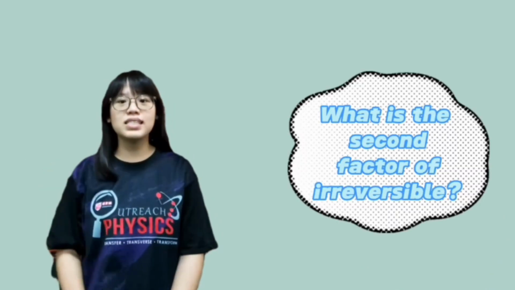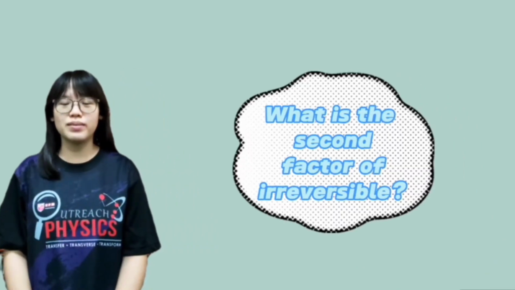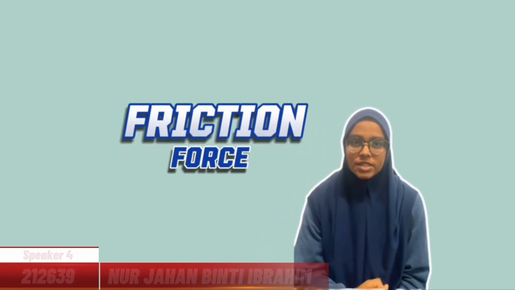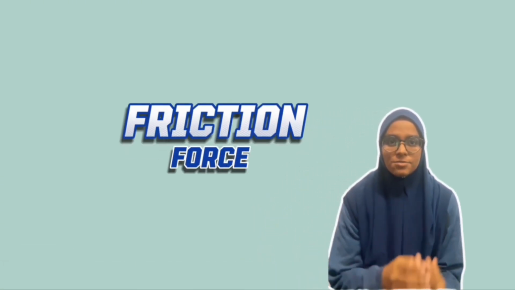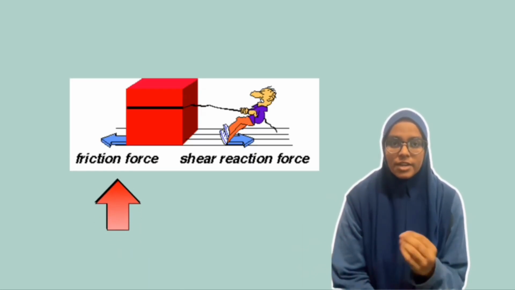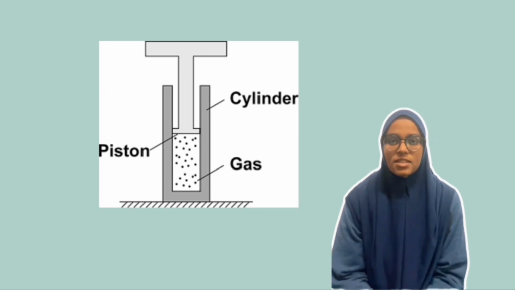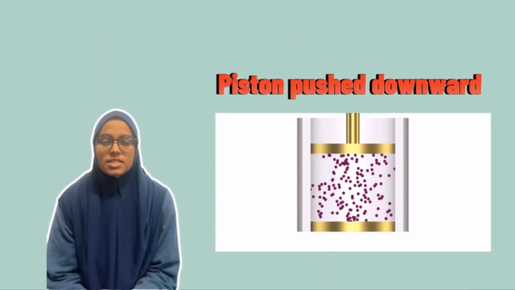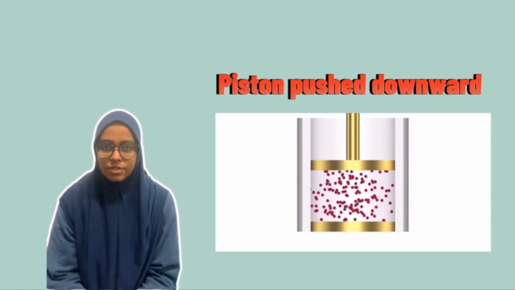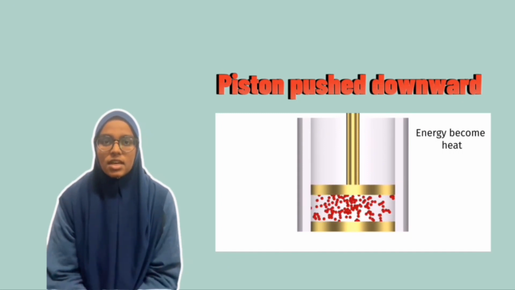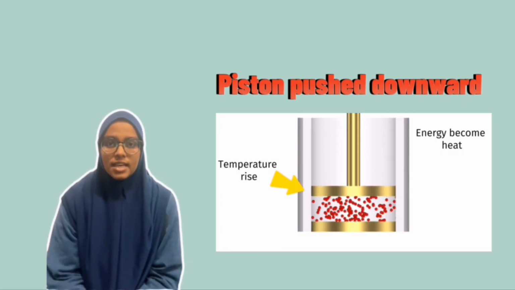Hence, what is the second factor of irreversibility? The next factor is friction force. Friction force occurs on the interfacing surfaces of two bodies that move against each other. For example, a piston. When a piston is being pushed downward, some work is needed to overcome this friction force. The energy used as work becomes heat, causing the temperature to rise at the interfacing surface.